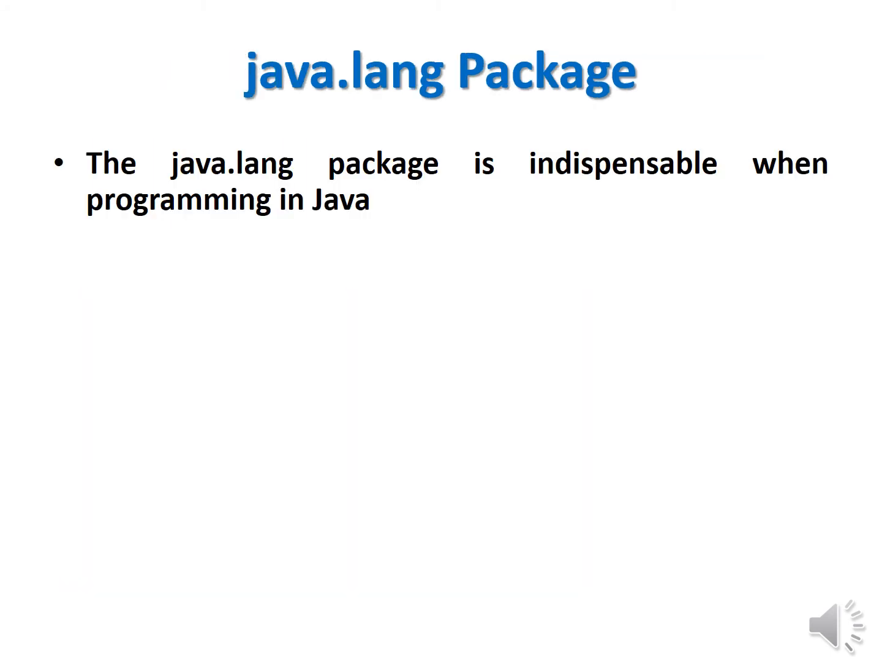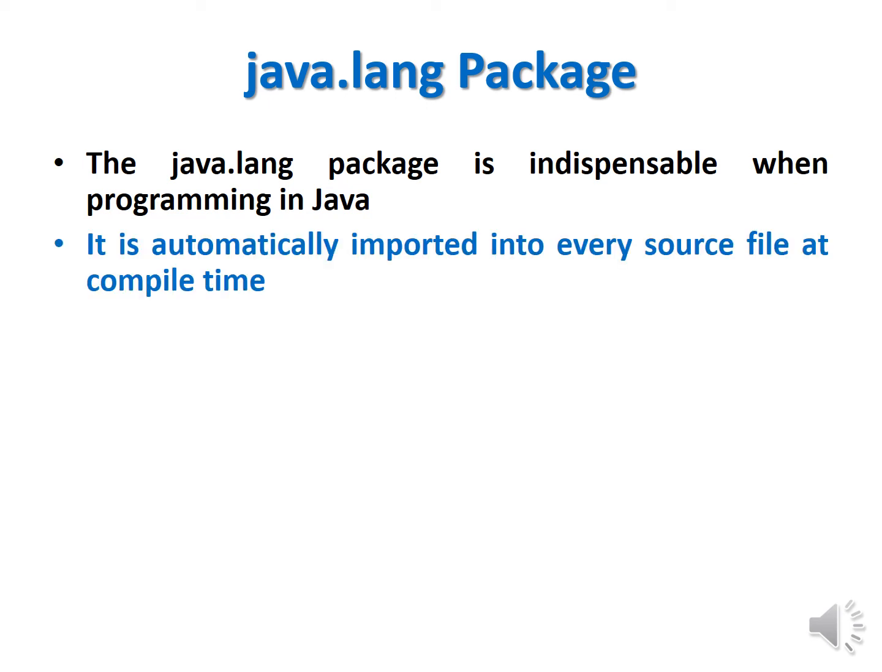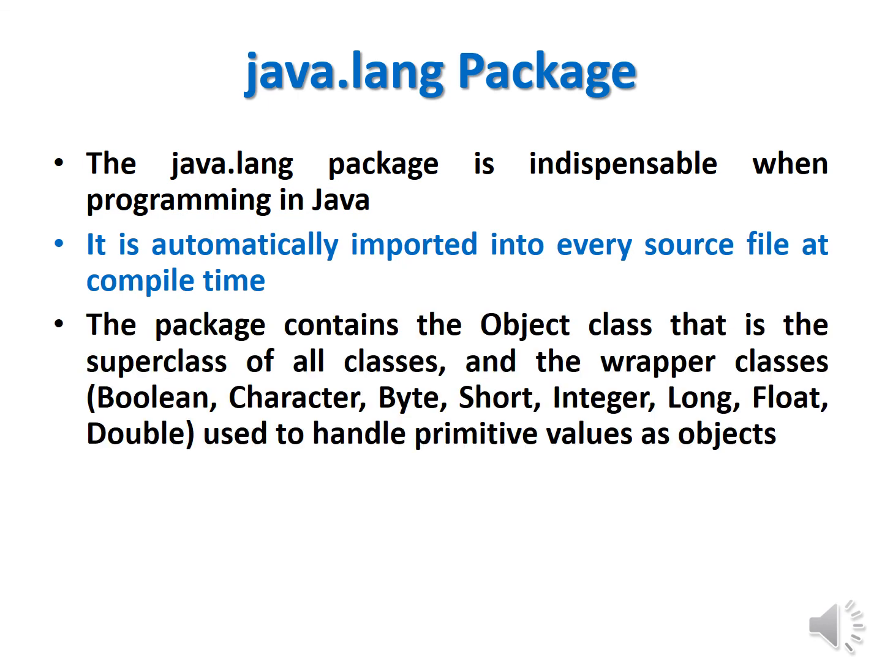The lang package, a very important point to be remembered, is that the java.lang package is indispensable when programming in Java. I told you there is only one compulsory package in Java, and it is automatically imported in your program, that is the lang package, and it is automatically imported into every source file at compile time. That I have also discussed. And please remember, in the java.lang package there is one class that is called the Object class. Please remember, this Object class is the super class of all classes.